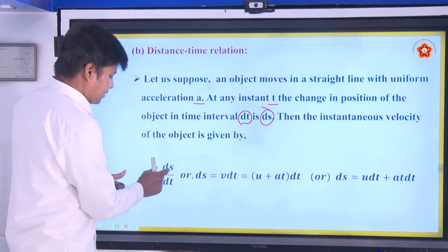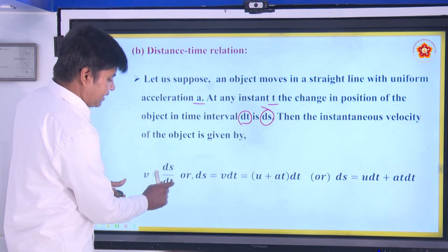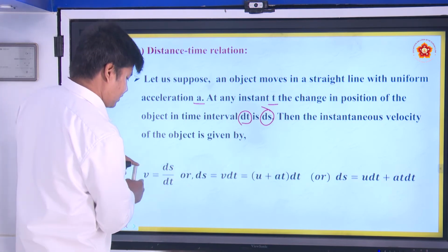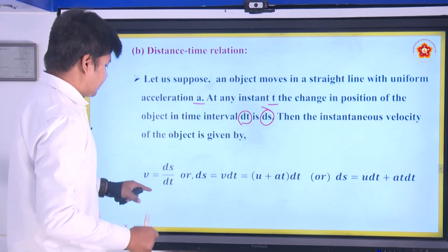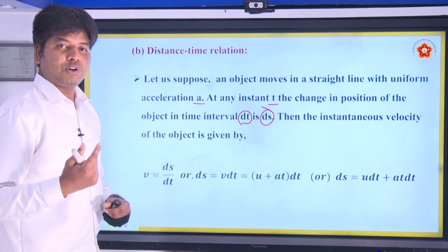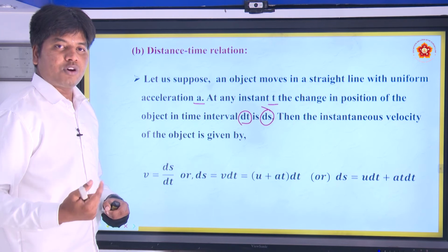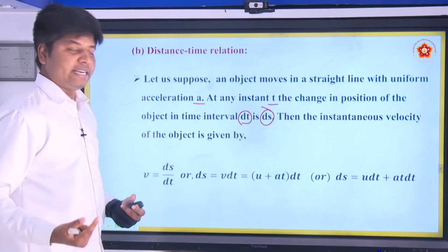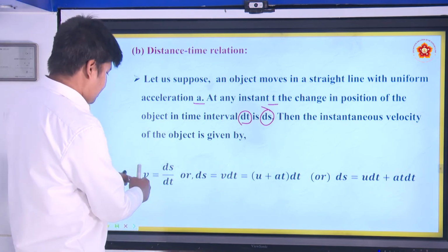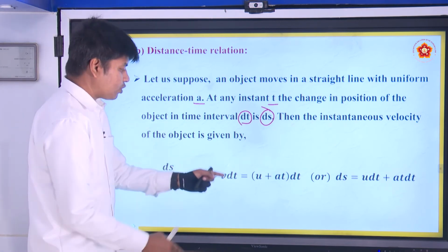As the time is increased by dt, the corresponding change in position is ds, that is your instantaneous velocity. In the same way as for acceleration, a is equal to dv by dt, where we wrote dv as a dt, ds we write as v dt. So v is equal to ds by dt, ds is equal to v dt.